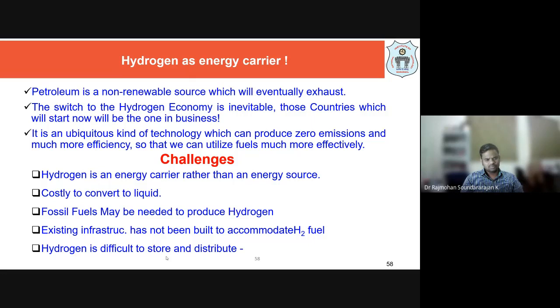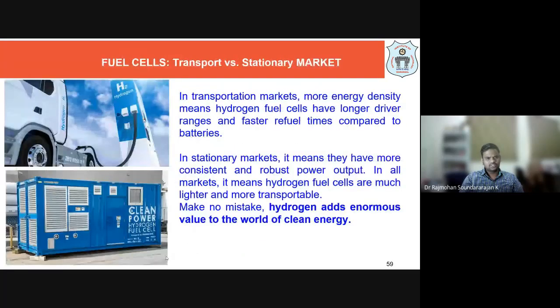And another thing is that hydrogen is difficult to store and distribute, because it has to be stored in one of three forms. Either it can be in liquefied form, or at high pressure, or it can be trapped inside some solid hydrates. So there are different ways we can do it, and we are working on it. Those challenges need to be addressed.